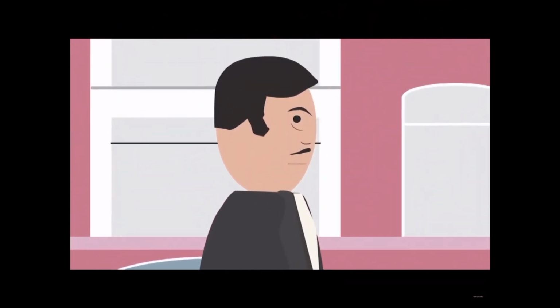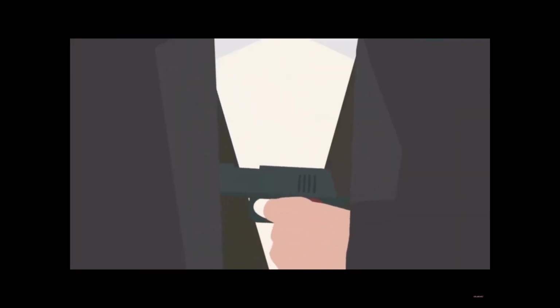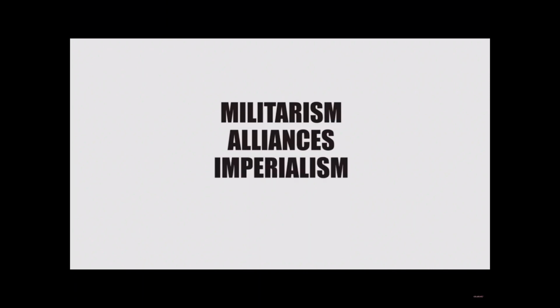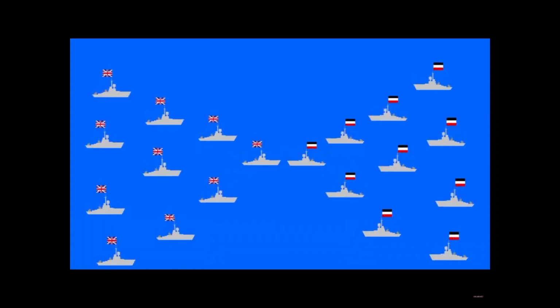You may be aware of the assassination of Archduke Franz Ferdinand. This was, in fact, the trigger which set off the war from a number of underlying causes. These were militarism, alliances, imperialism and nationalism. Militarism created an arms race out of competition and fear of neighbouring nations. Germany tried to compete in a naval race with Britain, building more and more ships.